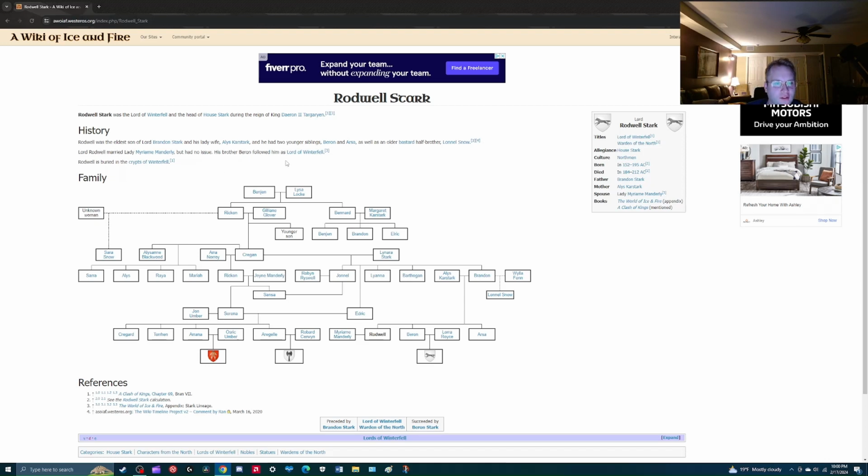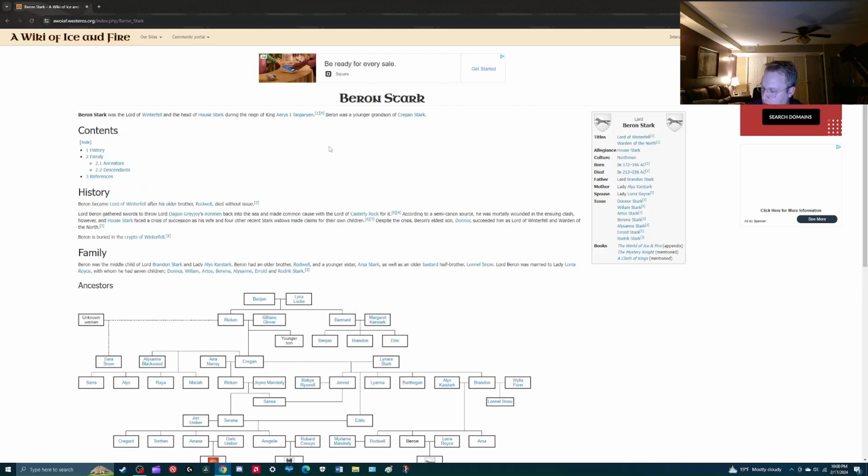Here we go again. All right, let's follow Baron. Where's Baron at? There you are, Baron. So Rodwell's a no. Let's see what Baron does here. Baron was the Lord of Winterfell and the head of House Stark during the reign of King Aerys I. Baron was the younger grandson of Cregan Stark. Baron became the Lord of Winterfell after his older brother Rodwell died without issue.